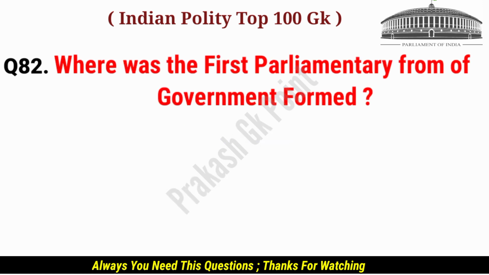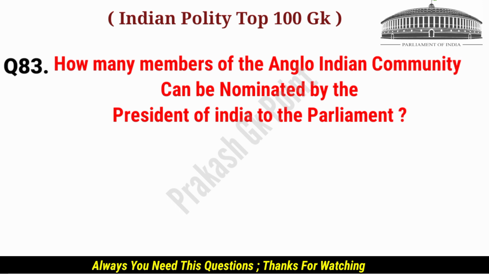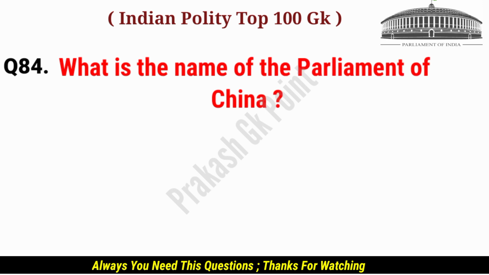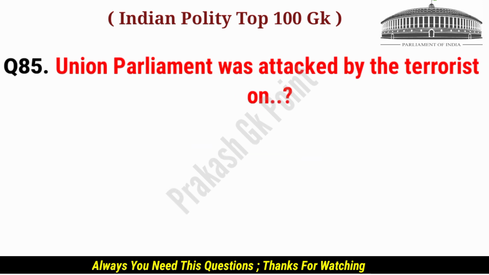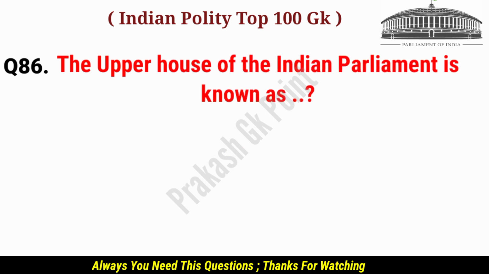Where was the first parliamentary form of government formed? Answer: Britain. How many members of the Anglo-Indian community can be nominated by the President of India to the Parliament? Answer: 2. What is the name of the Parliament of China? Answer: National People's Congress. Union Parliament was attacked by the terrorists on? Answer: 13th December 2001. The upper house of the Indian Parliament is known as?